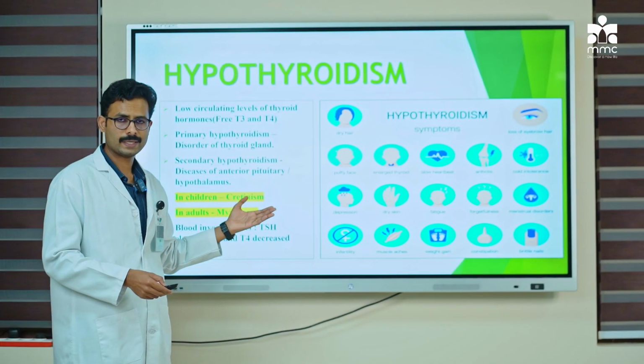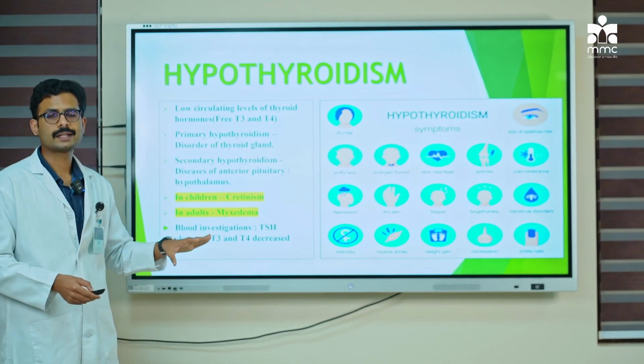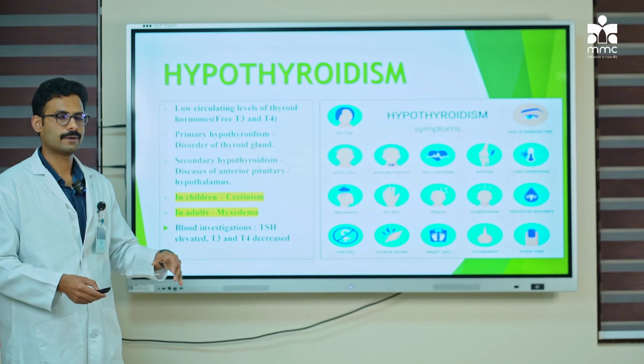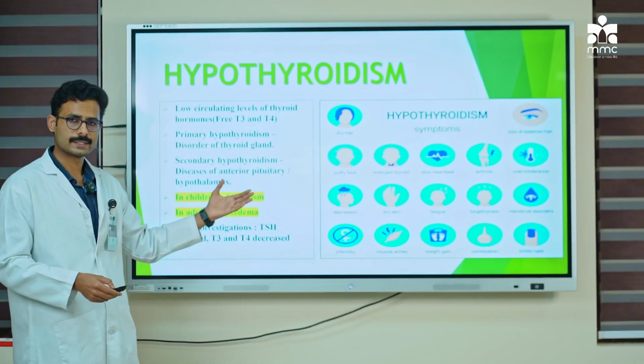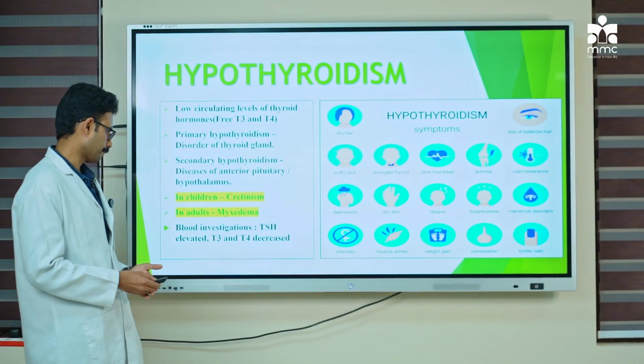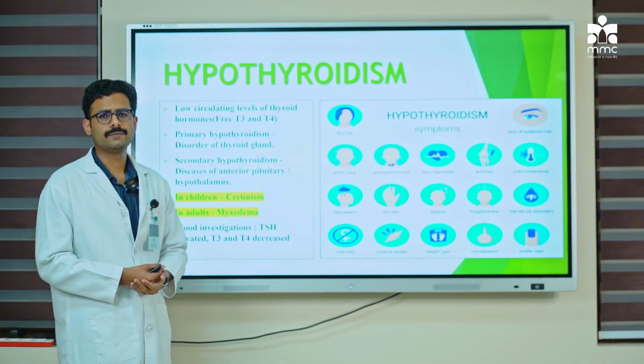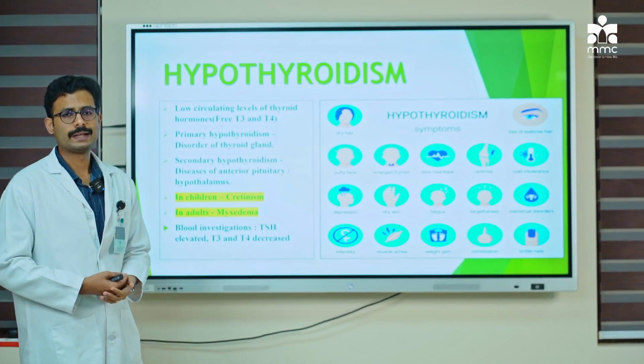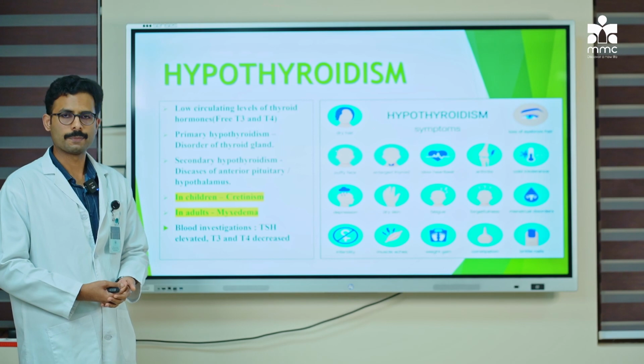So cretinism is seen in children, and these children are also called cretins. And in adults, this is called myxedema. So what are the investigations which we usually do for diagnosing a patient with hypothyroidism?